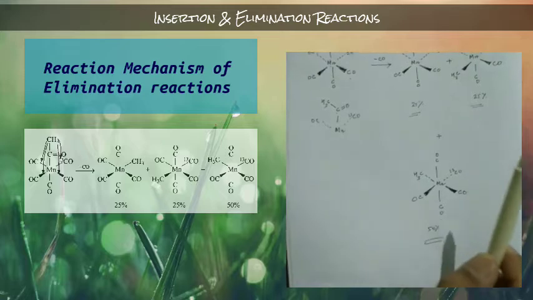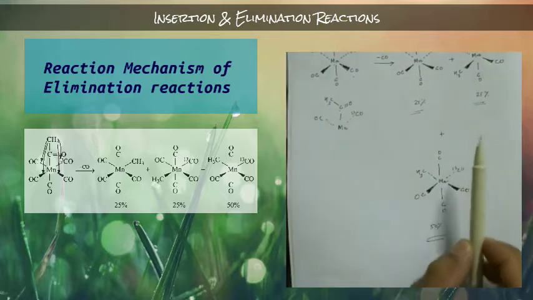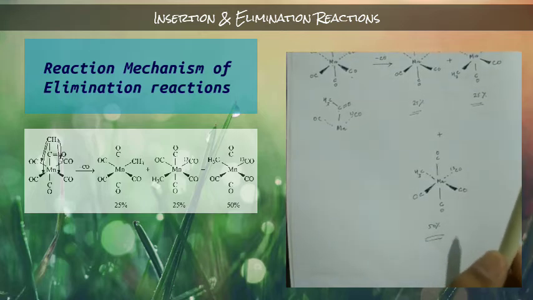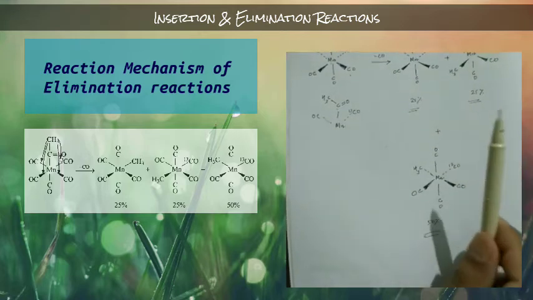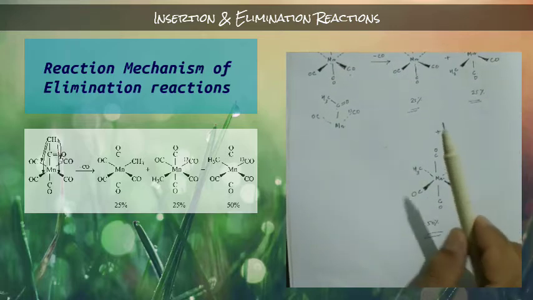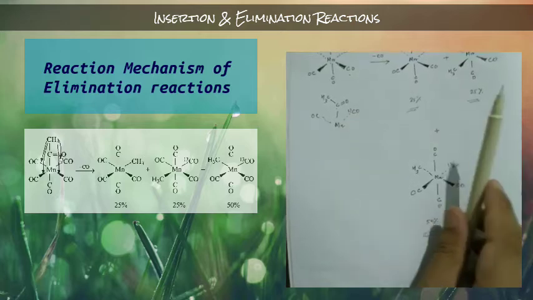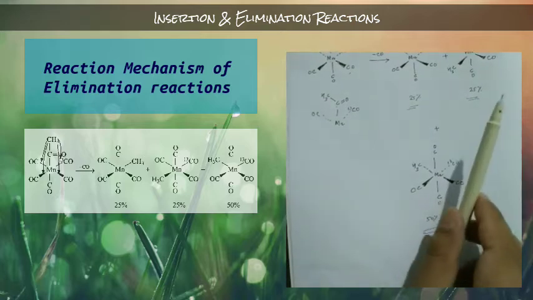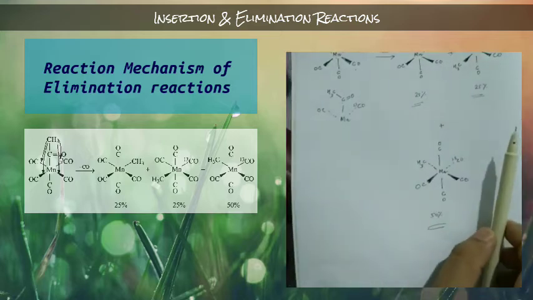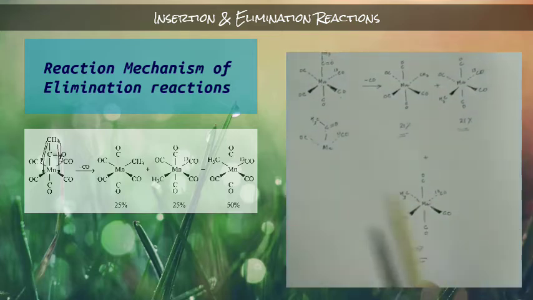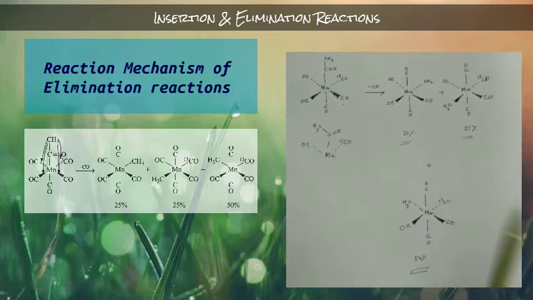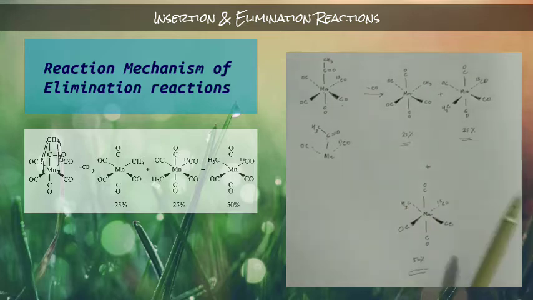So when somebody says carbon monoxide insertion, that actually means alkyl migration, okay, not carbon monoxide insertion. That means the alkyl is going to migrate intramolecularly to one of the carbonyl ligands, okay. Understand?